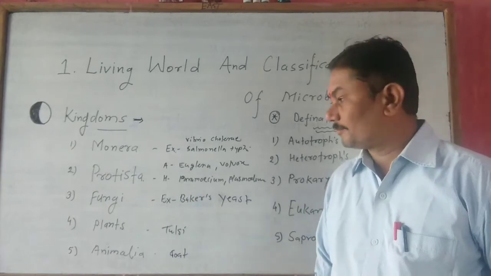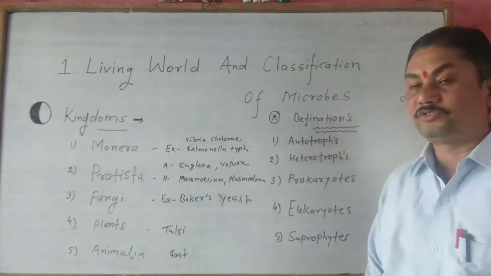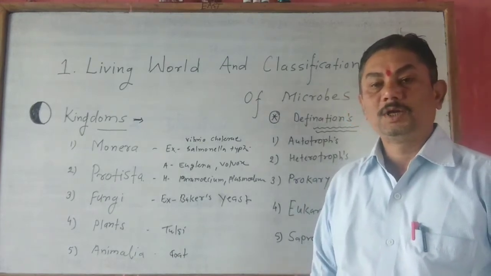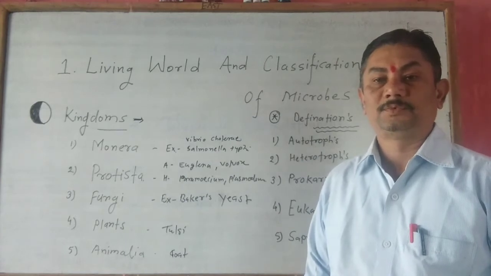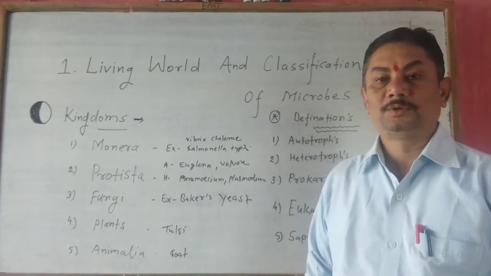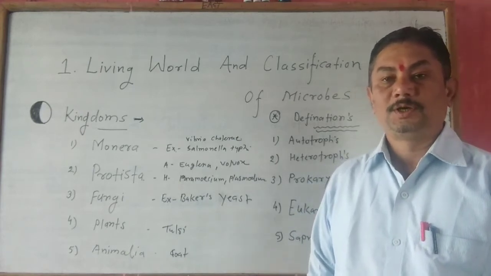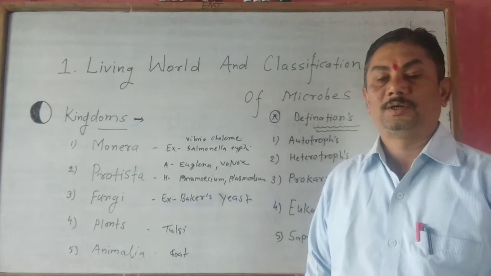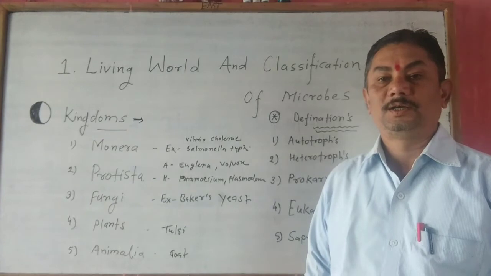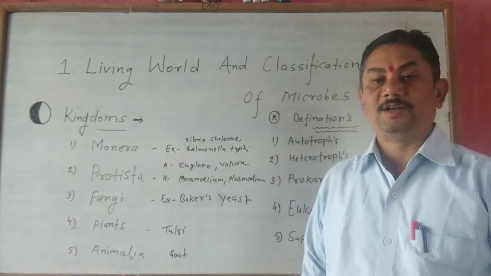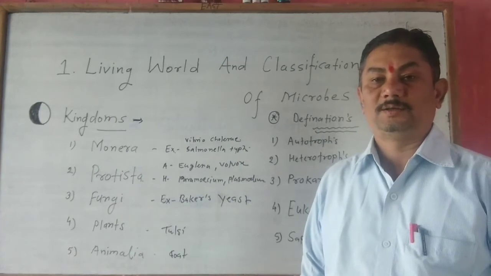Then number 3, what are the prokaryotes? And what is the meaning of prokaryotic cell? The cell in which a definite nucleus and cell organelles are not present, or absent, is called a prokaryotic cell.